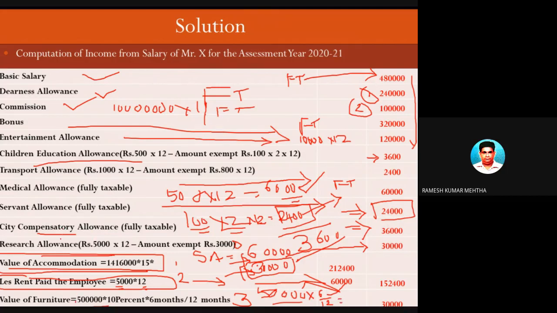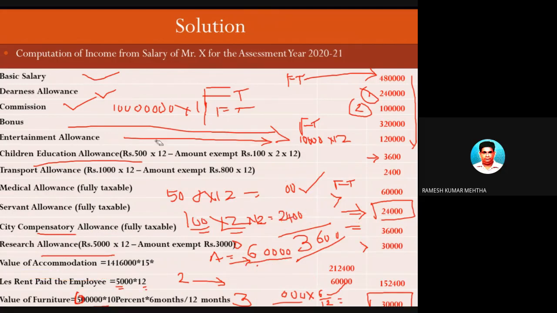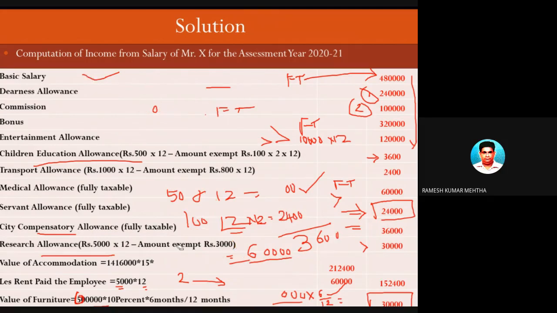I will change this figure. This is 6 lakh rupees, the furniture. So 6 lakhs into 10% is 60,000. 60,000 into 6 by 12 is equal to 30,000 rupees. So please remember, there is a small change in the numerical. Furniture value provided by the employer to the employee is 6 lakh rupees. Please make a small change over that place. Hope you have understood it.